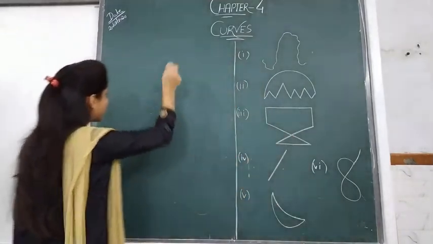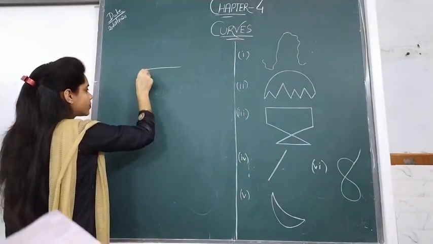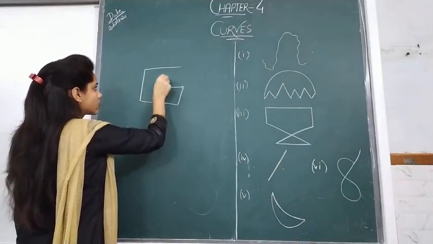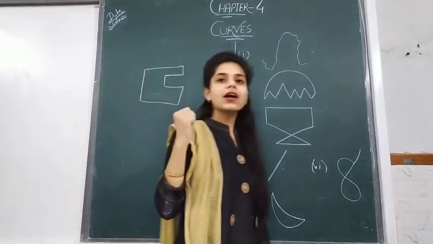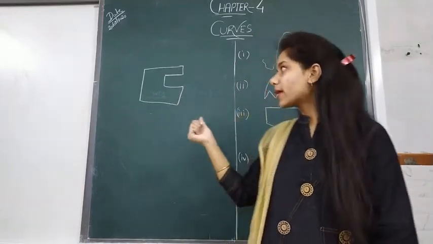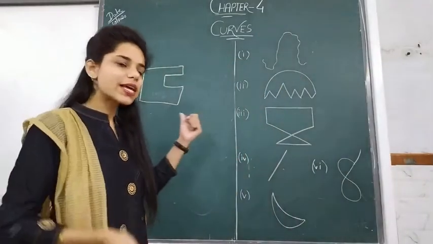For example, if I make this figure, it is a closed curve, but it is not intersecting itself.